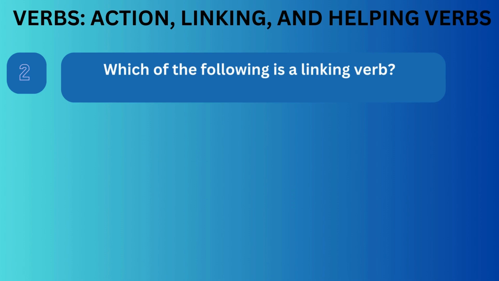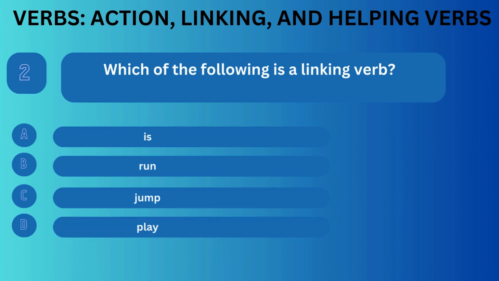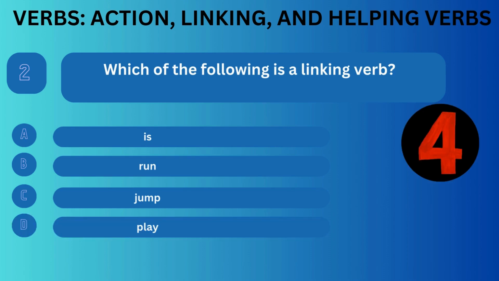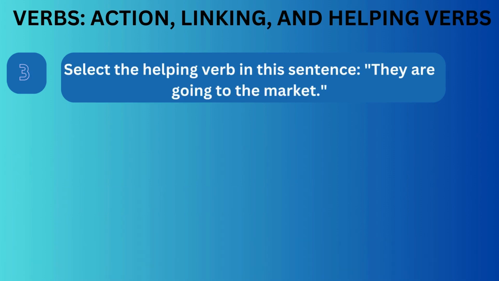Question number 2. Which of the following is a linking verb? Option A is. Option B, run. Option C, jump. Option D, play. Correct answer is A.